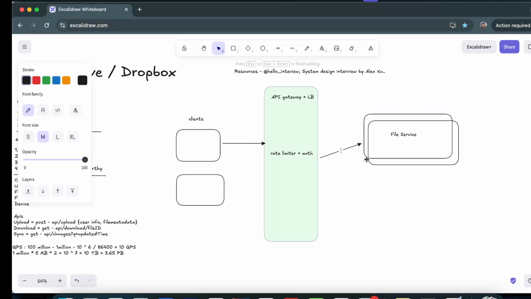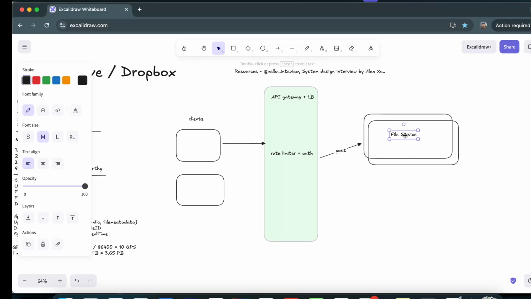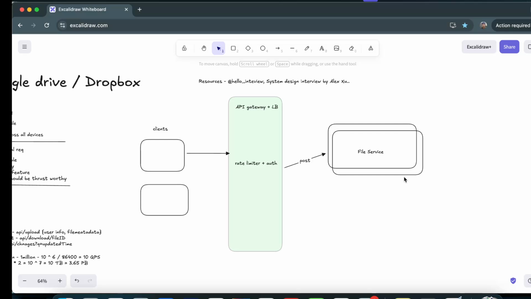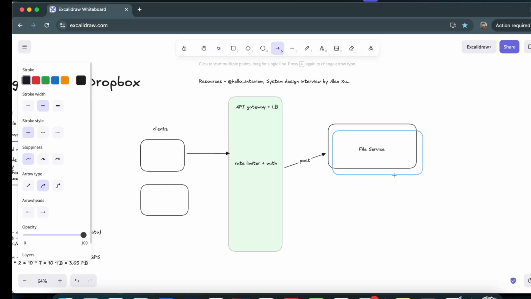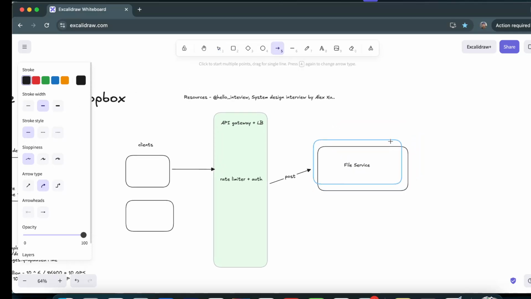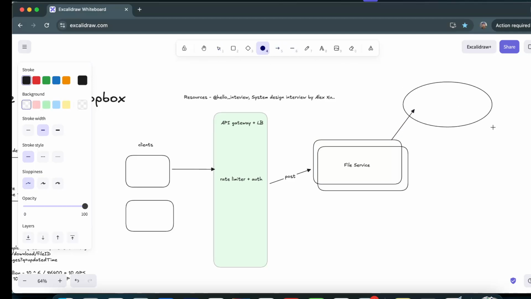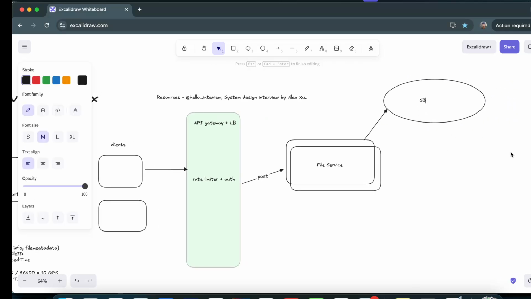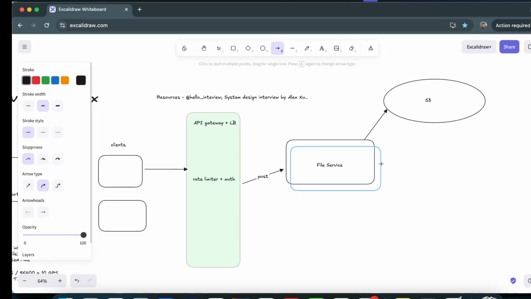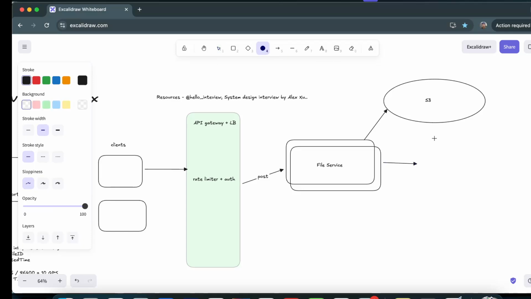It will be POST, which means we are uploading the file to the file service. Now this is on the server. Along with this request, we have to send file metadata, and to store the file, the image or video or document, we will require blob storage. This is our blob storage upon which the files get uploaded. This could be S3, so we will use S3 to upload that file, and to ensure the file data, the metadata, is saved, we'll use a database.